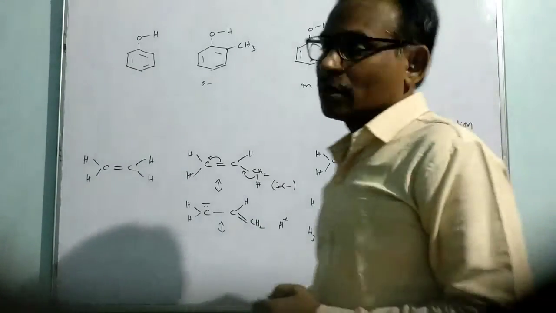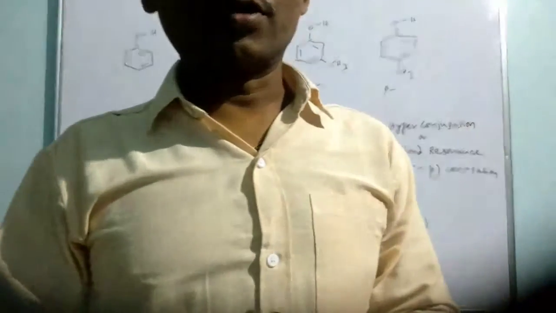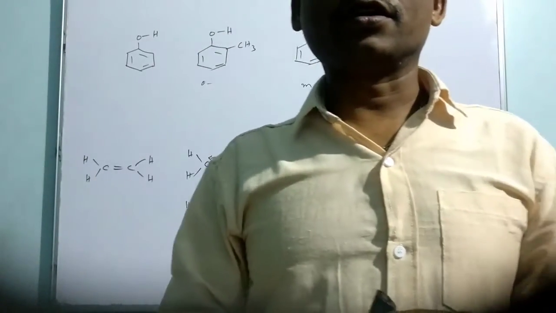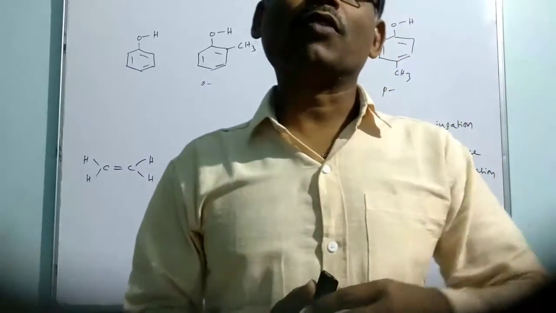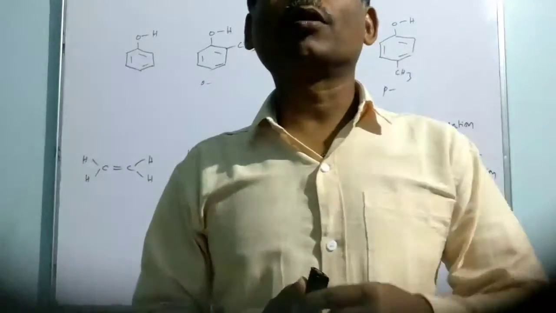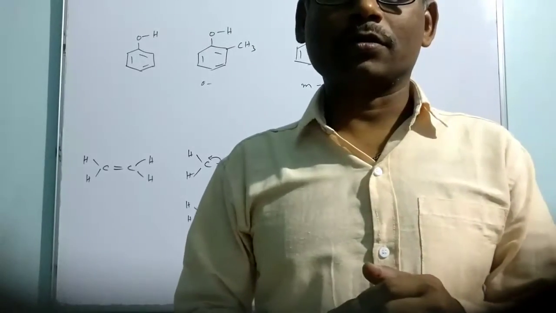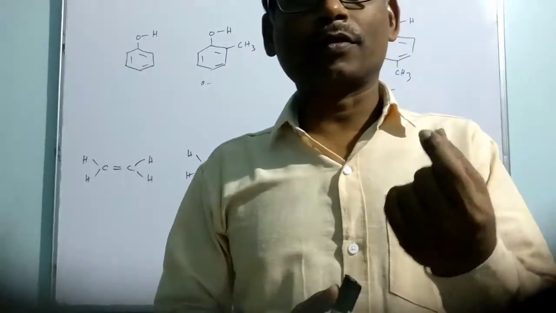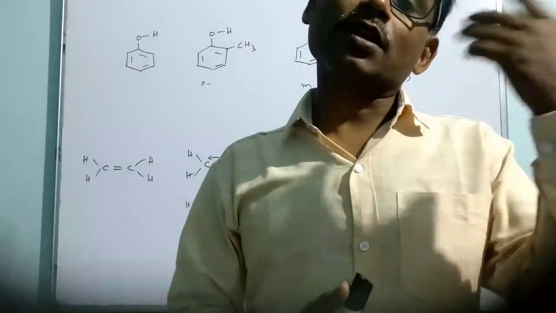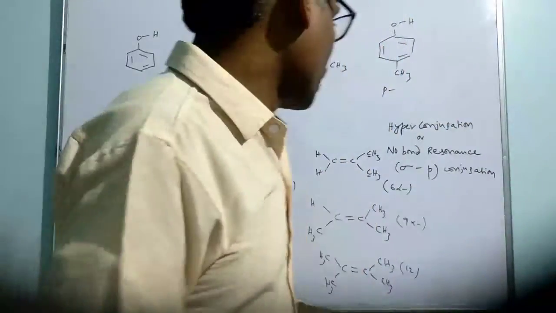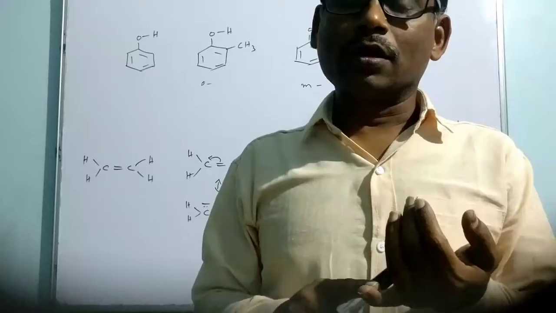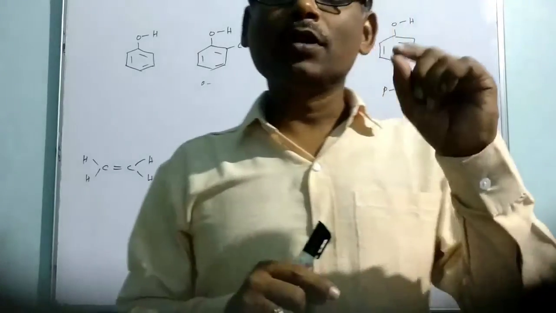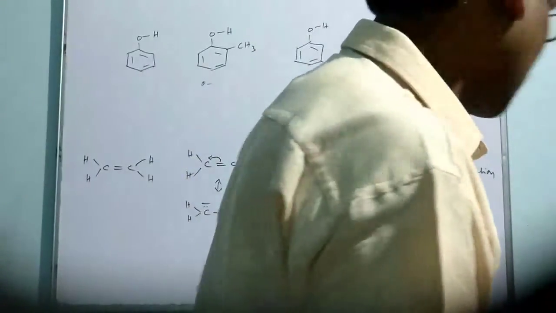So in this way, no bond resonance or hyperconjugation, which is nothing but a conjugation between sigma bonded electrons of the alpha carbon and the p orbital of a pi bond, sometimes a vacant p orbital, which happens in the case of carbocations. It is helpful to explain the stability of alkenes and also the stability of carbocations.